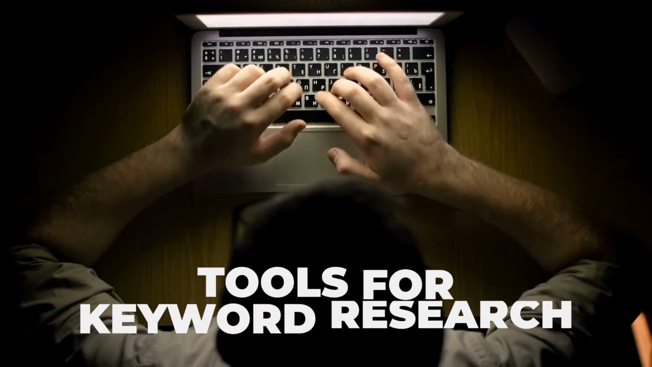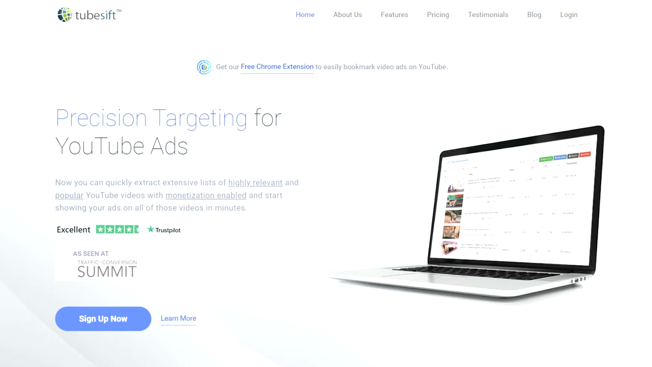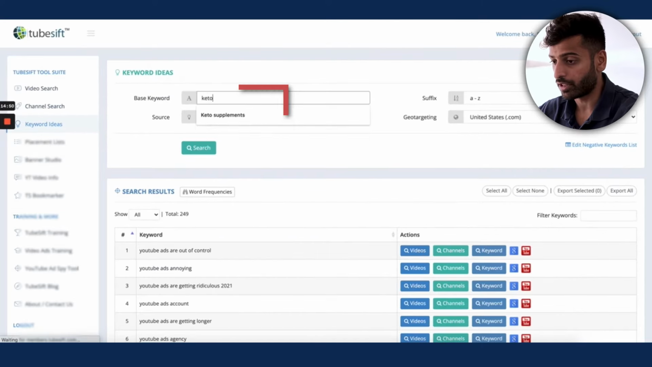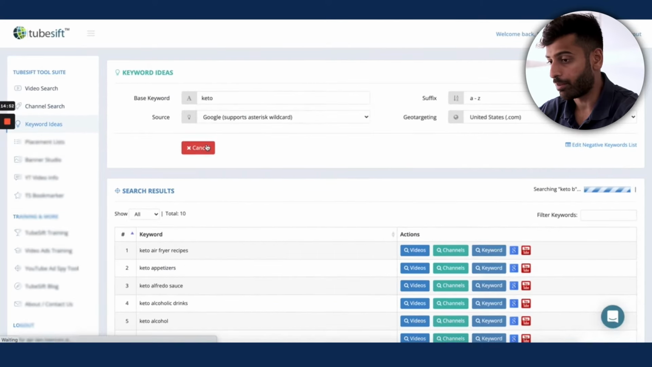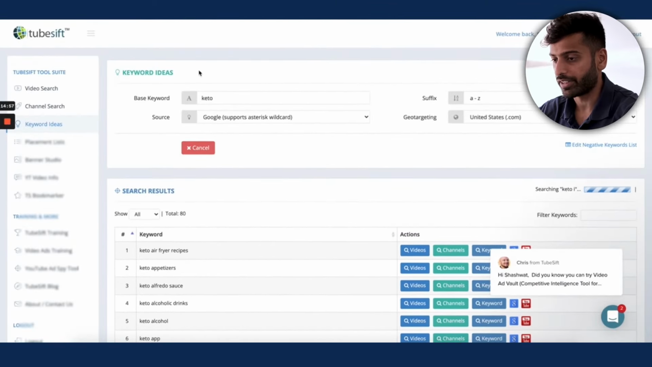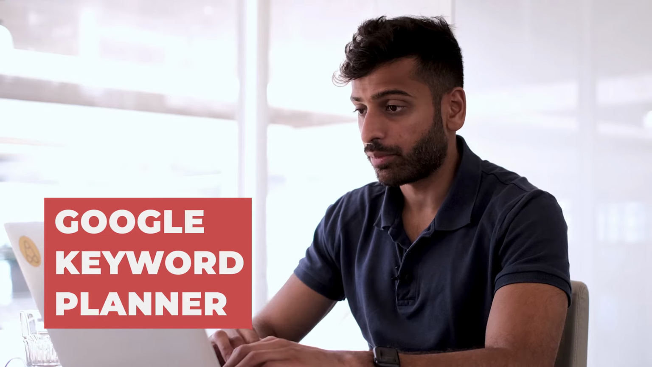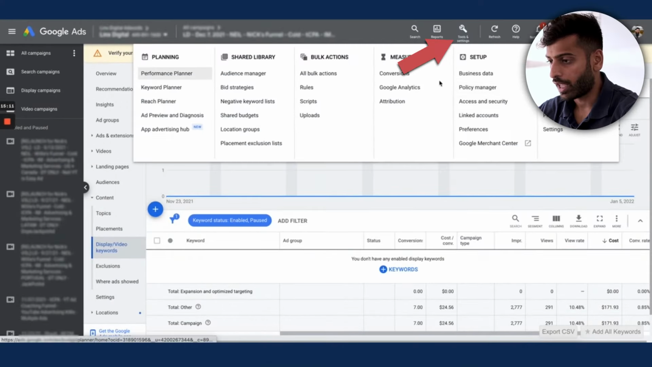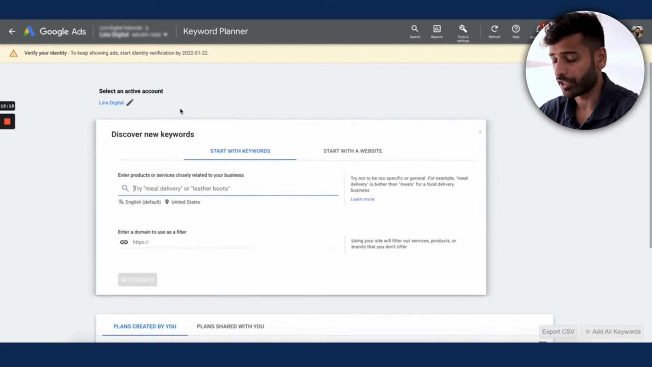Now, what tools do we use for keyword research, right? So TubeSift, again, is a great one, because we can go in here and click for keyword ideas. You throw in a keyword like keto and you'll get a bunch of really good keyword ideas right here, right? So this is an amazing source. And if you're already using TubeSift, it makes sense. The Google Keyword Planner is another. The way you go to that is you go to Tools and Settings and you go to Keyword Planner, discover new keywords.